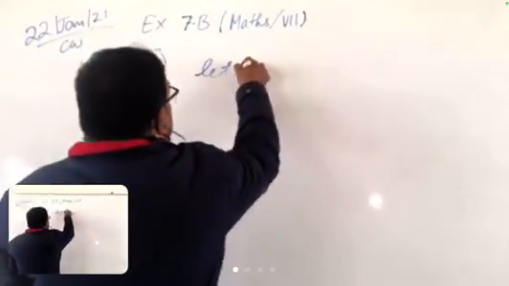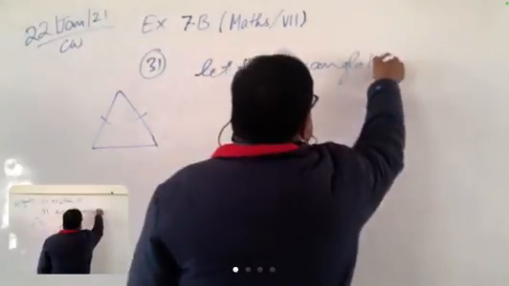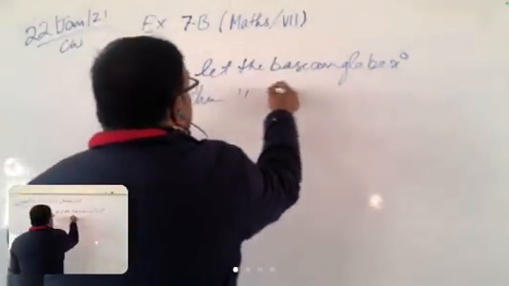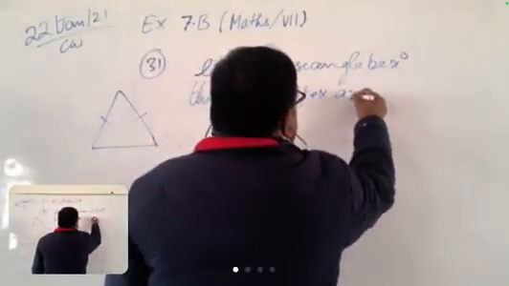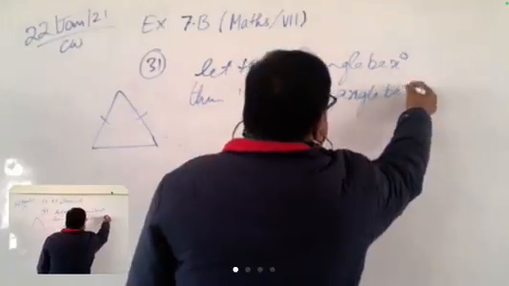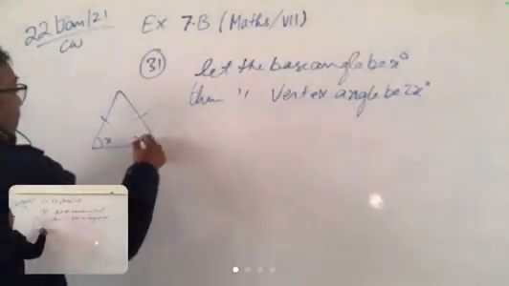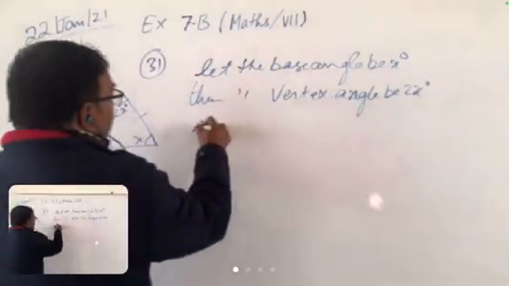So let the base angle be x degrees, then the vertex angle is 2x degrees. These two are equal, x and x. Now the vertex angle is 2x.